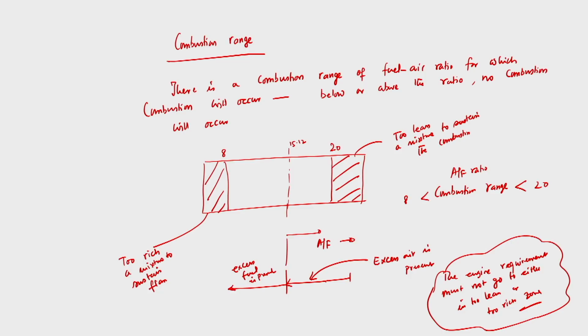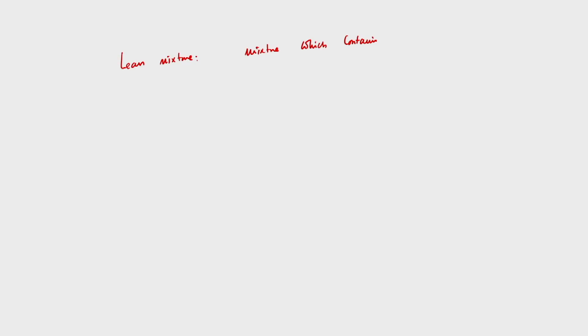So what is lean mixture? So there I have written the lean mixture and rich mixture. What is lean mixture? Mixture which contains more air than stoichiometric ratio. So lean mixture: the mixture which contains more air than stoichiometric requirement.